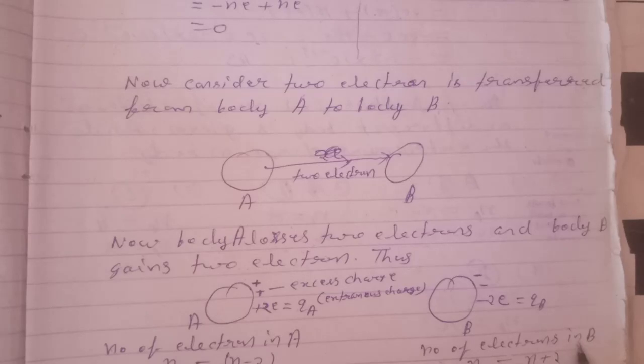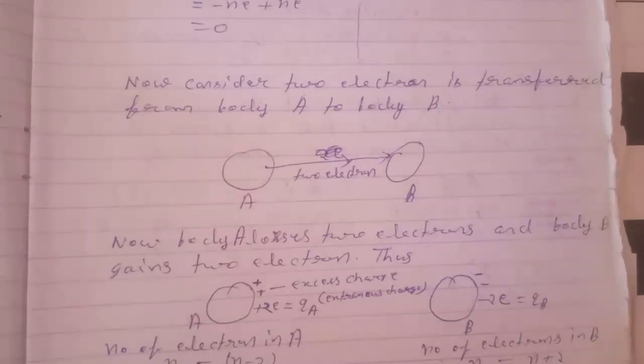Similarly, we see on body B. The number of electrons in B will be Ne, because initially it has n electrons. Now 2 electrons have been added to it, so the number of electrons will be n plus 2. Hence the number of protons Np equals n, and Qb equals Ne into Qe plus Np into Qp, that is (n plus 2) into minus E plus n into plus E, which equals minus 2E. So this has 2 negative electronic charges in excess. So this body has now become negatively charged, and this body is positively charged.